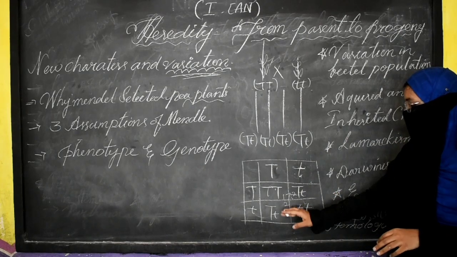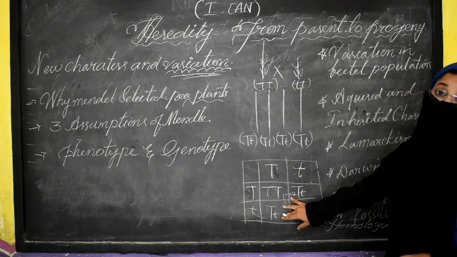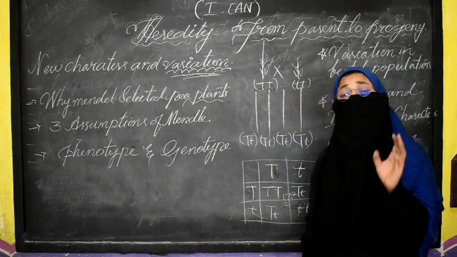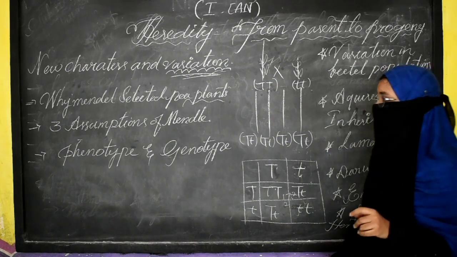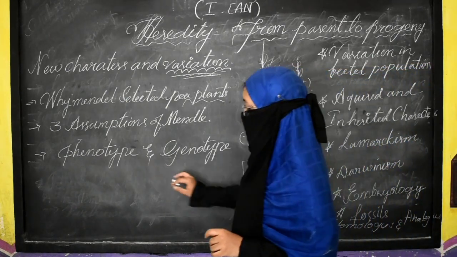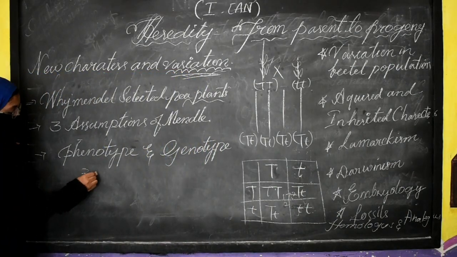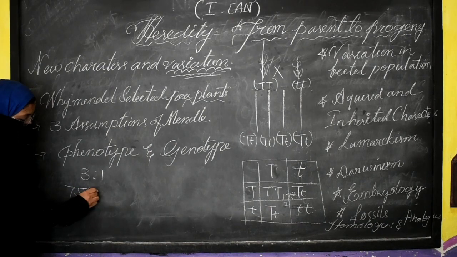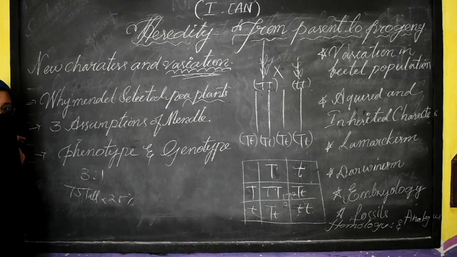So this is the tall plant and the short plant ratio. What I explained here is about Mendel's monohybrid cross. What could be the phenotypic ratio and the genotypic ratio? The phenotypic ratio is 3:1, that is 75% are tall and 25% are short or dwarf.